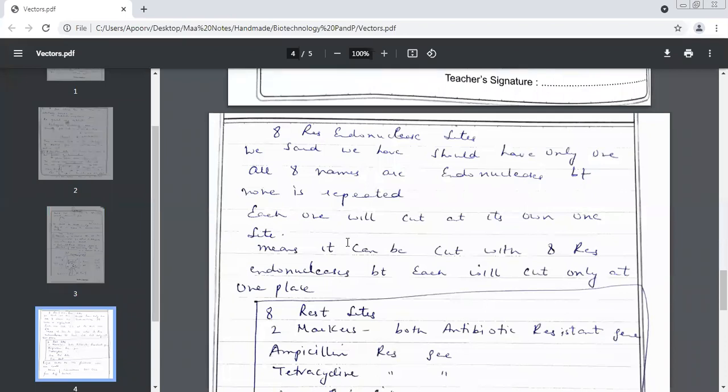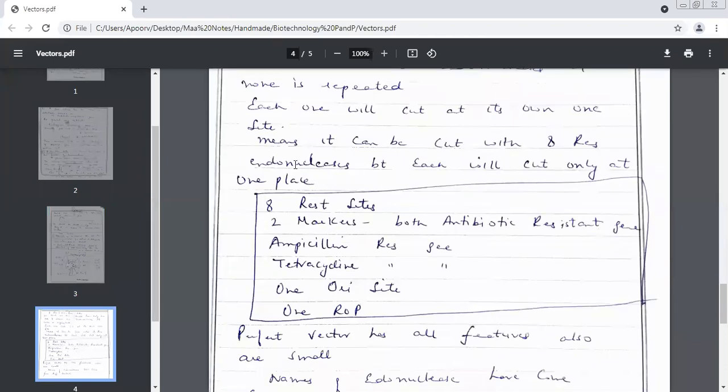8 types. Each one will cut at its own one site, so it can be cut with 8 restriction endonucleases, but each will cut only at one place. So this is the detail in the box about pBR322. In short, 8 restriction sites, 2 markers, both of them antibiotic resistant genes.